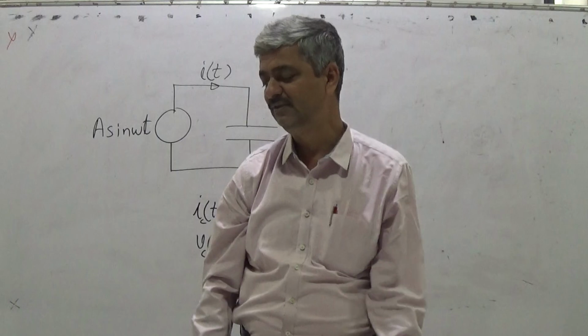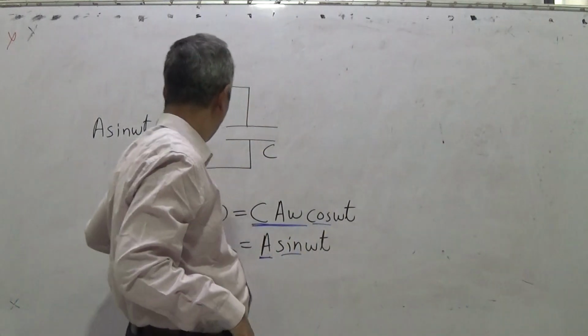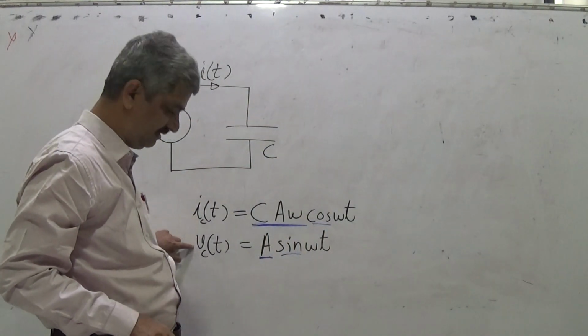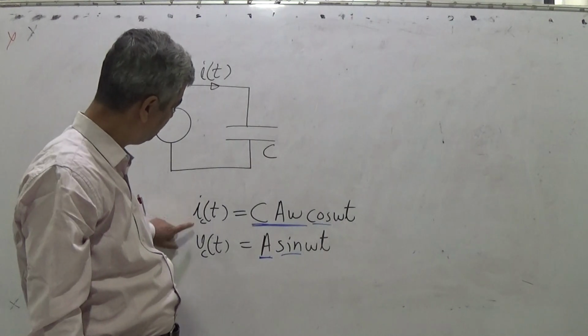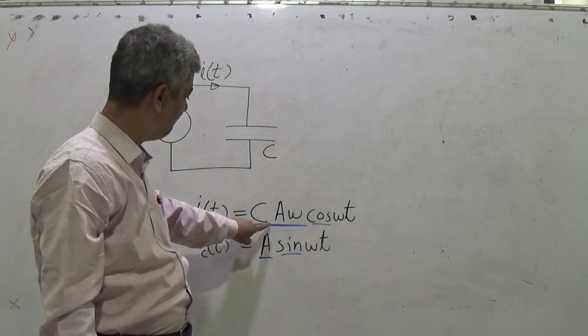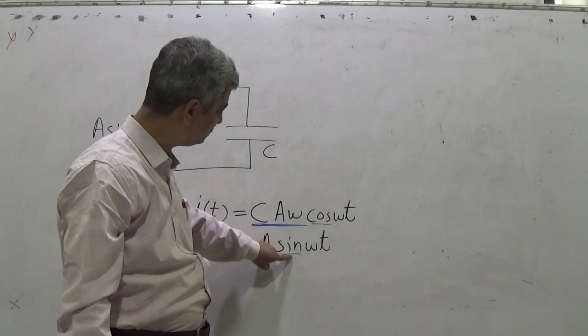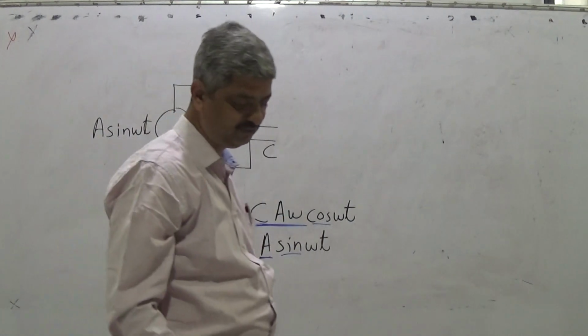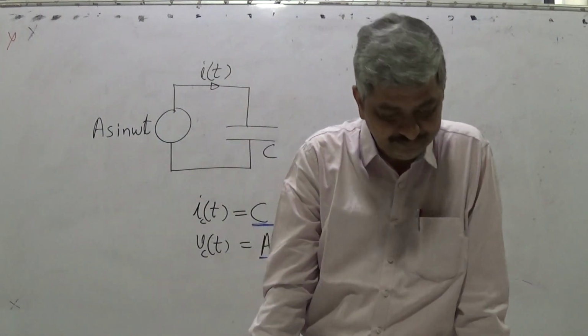Like that, I have this and this, its amplitude, and now sine and cos.